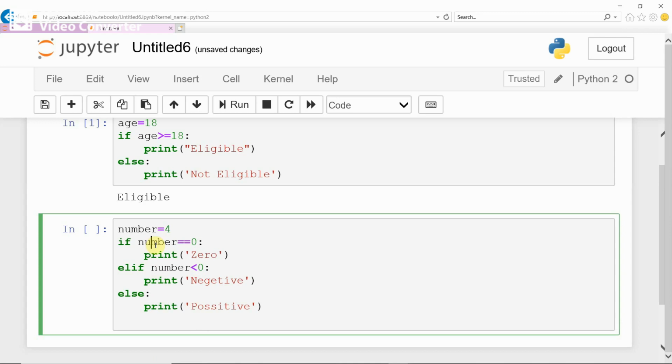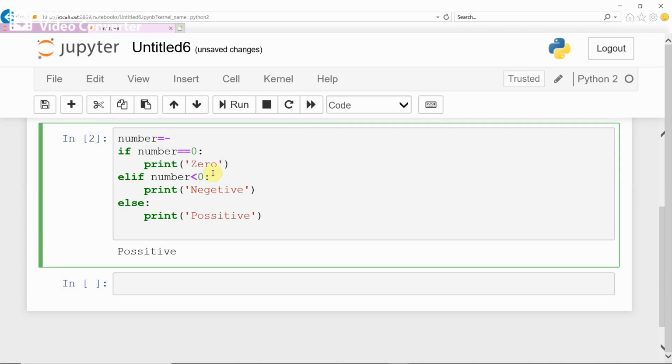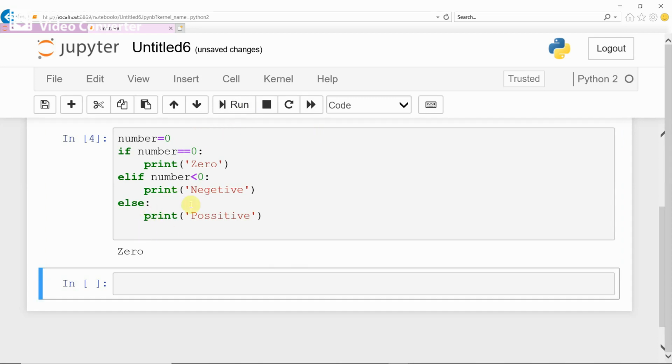See, if condition is true, it executes this. If condition is false, then it checks for this condition. If number less than 0, if this condition is true, then it prints negative. If this condition also false, it comes to this else. This is else if ladder, or else if statement. Now run and check, it gives positive. And if you store negative value, run, it gives negative. If you store 0, it gives 0. See, this is the answer.